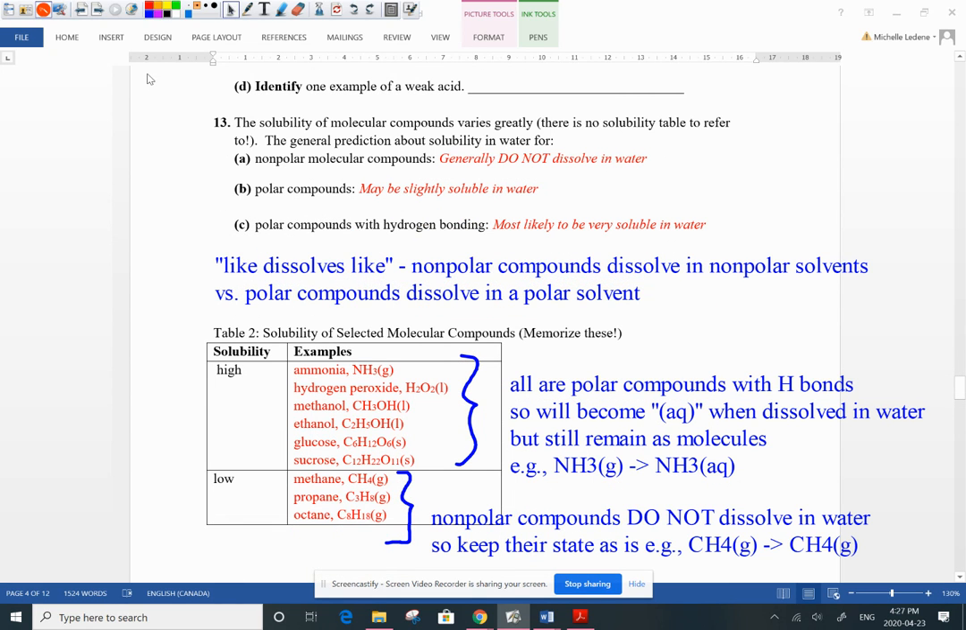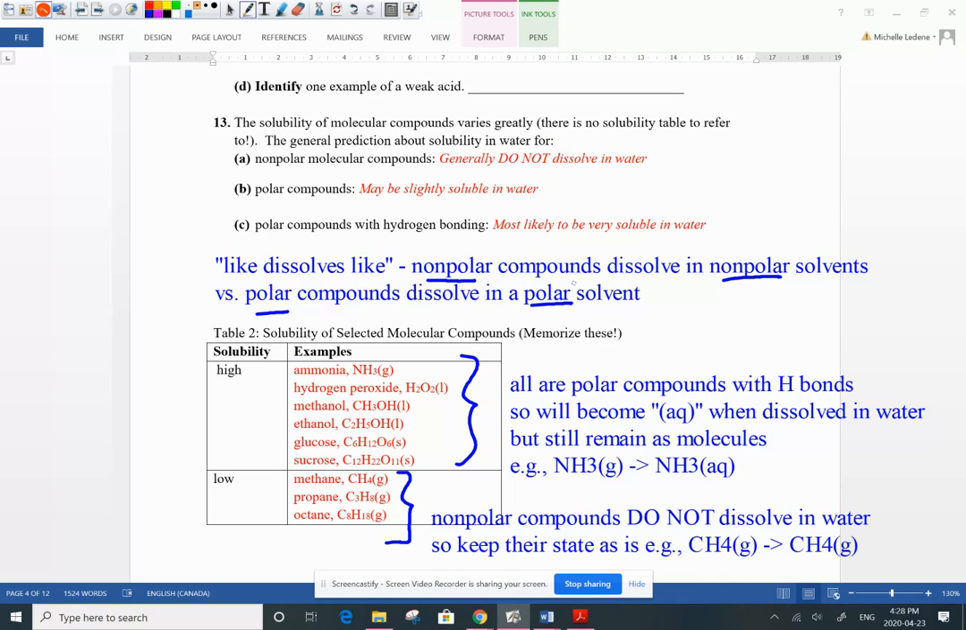And then we talk one more time here about what happens with molecular compounds. Well, if the molecular compound is nonpolar, it will dissolve in other nonpolar solvents. If it is a polar molecular compound, it will dissolve in another polar solvent, like water, for instance. So we call that like dissolves like, right? They're dissolving in similar substances, nonpolar and nonpolar, polar and polar. So ammonia, hydrogen peroxide, all these guys are polar compounds.